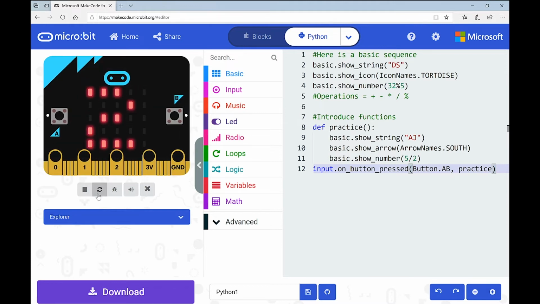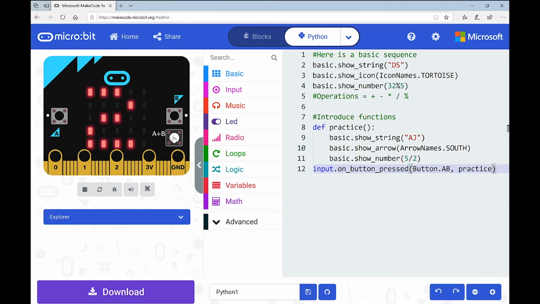Okay, so let this refresh for a second. And you can see that on my simulator, A and B has appeared for me to test. So I'm going to click here. And just before I click, I want you to think carefully, what should we see when I click A and B at the same time? Okay, so I'm going to click it. Okay, so it's executing the unit of code within my function. There we go, 2.5, which is 5 divided by 2. Perfect. Okay, so that was a lot.